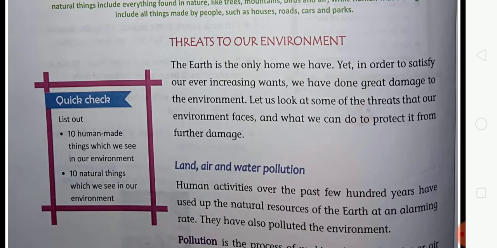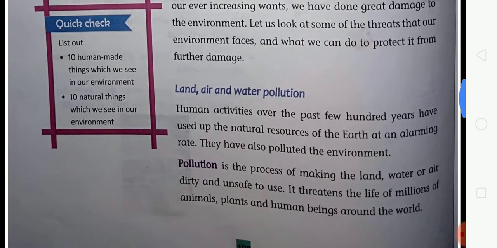In order to satisfy our ever increasing wants, we have done great damage, we have done great danger to the environment. Let us look at some of the threats, some of the risks, some of the dangers that our environment faces, and what we can do and what we should do to protect it from further damage, from the next and upcoming damage.